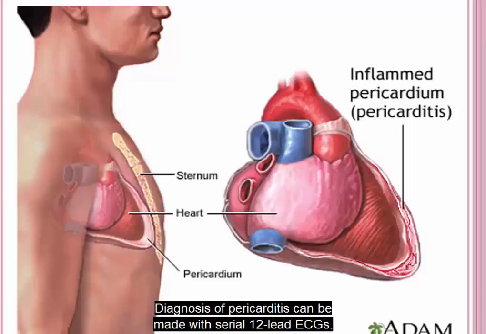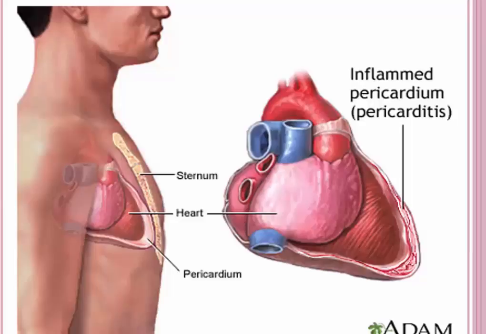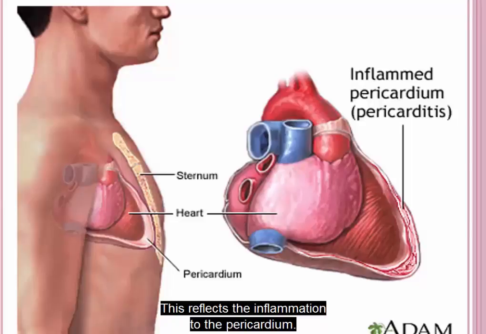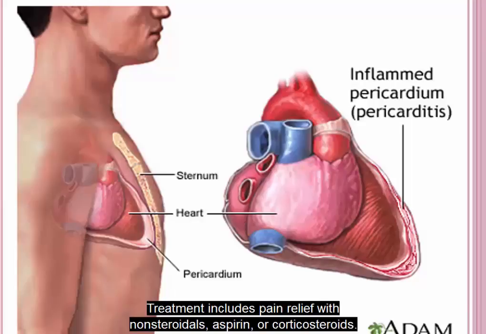Diagnosis of pericarditis can be made with serial 12-lead ECGs. Typical ECG changes include diffuse ST segment elevations. This reflects the inflammation to the pericardium. Treatment includes pain relief with nonsteroidals, aspirin, or corticosteroids.